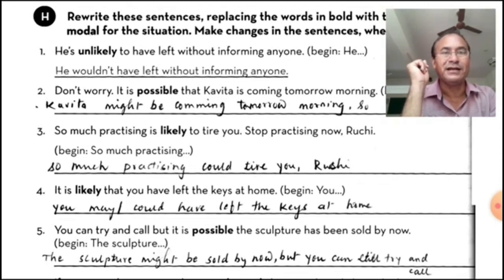Now it is likely that you have left the keys at home. Begin with you. You may or could we can use. You may or could have left the keys at home. So according to the instruction, we have used you at the beginning of the sentence.